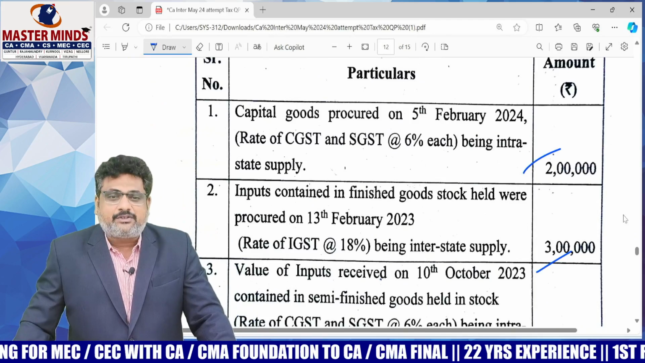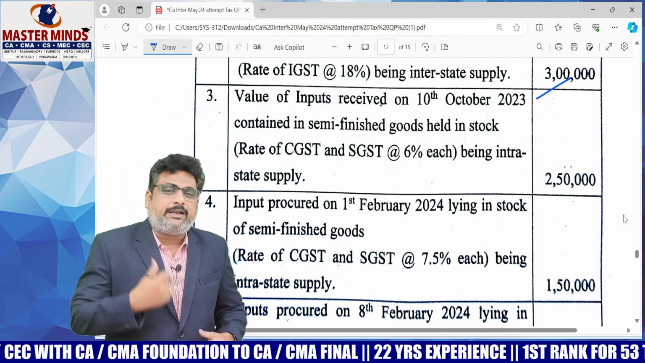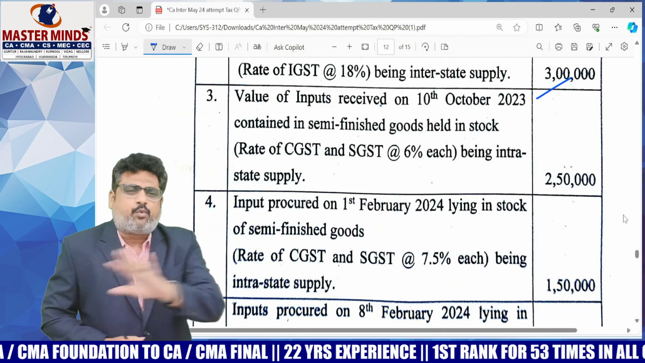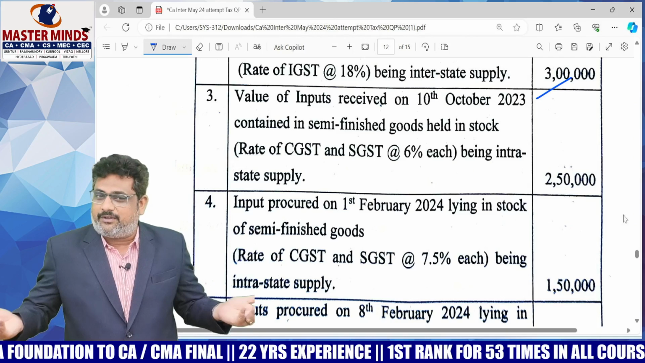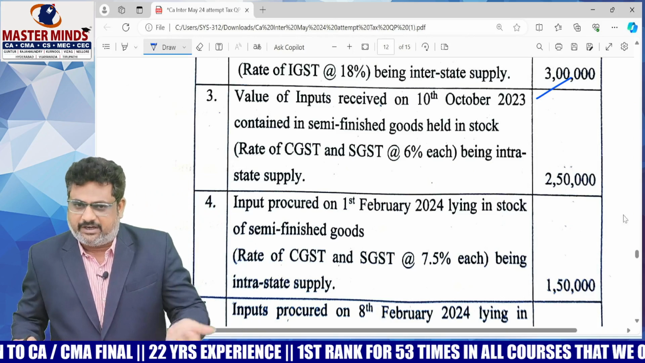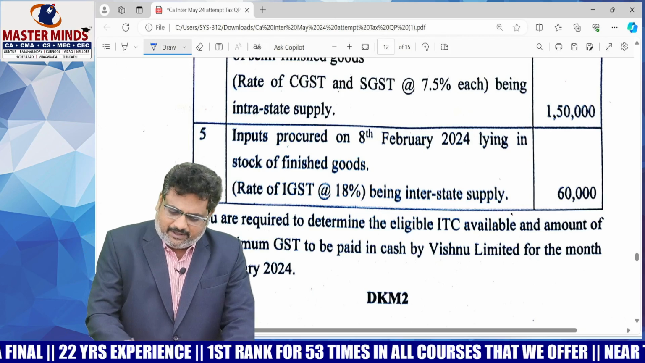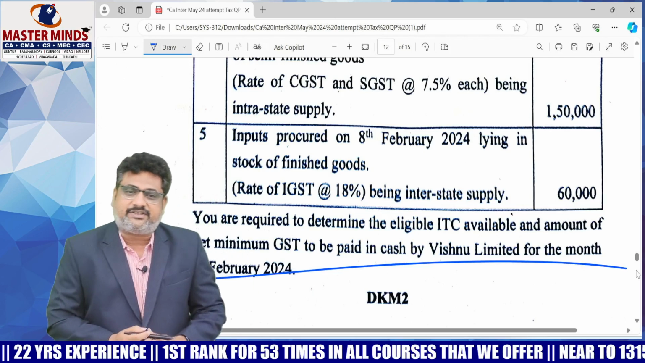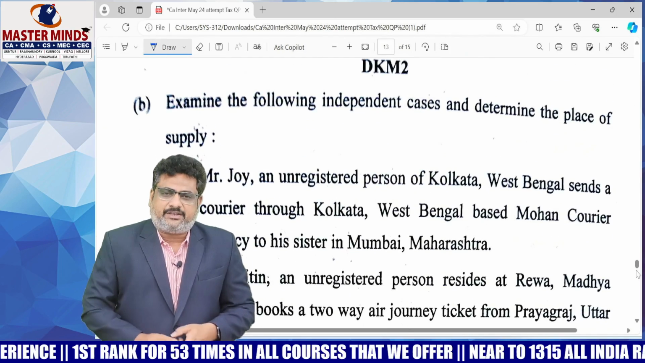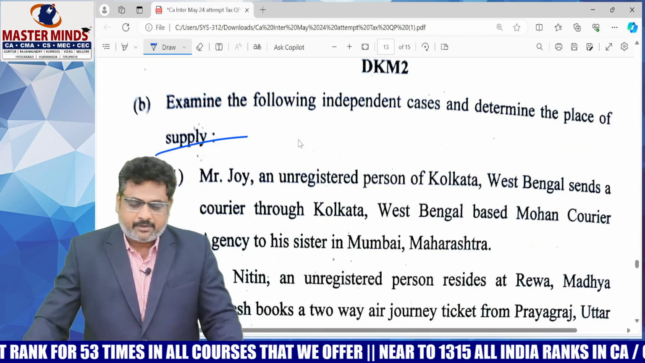Based on that one, in fact, if you have the conceptual clarity on your ITC chapter, then definitely it is a cakewalk for you. But if you don't have the conceptual clarity, in those cases, it will be a little bit difficult for the students. So the people who mug up, definitely I will advise them to take this particular 6th one as a choice. Okay. Now 6B, examine the following independent cases and determine the place of supply. Mr.